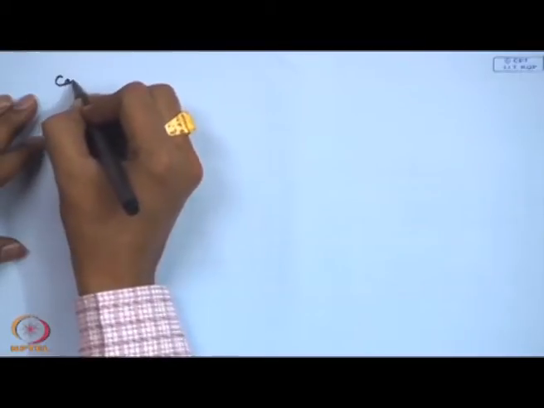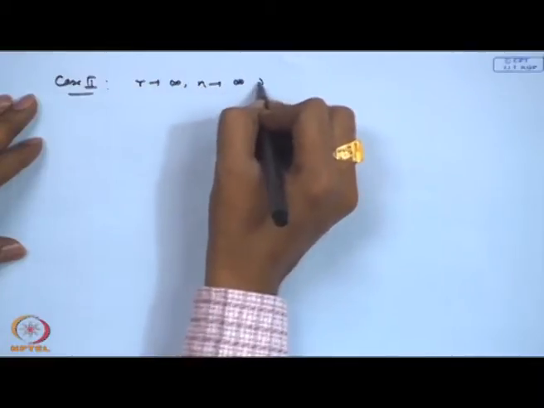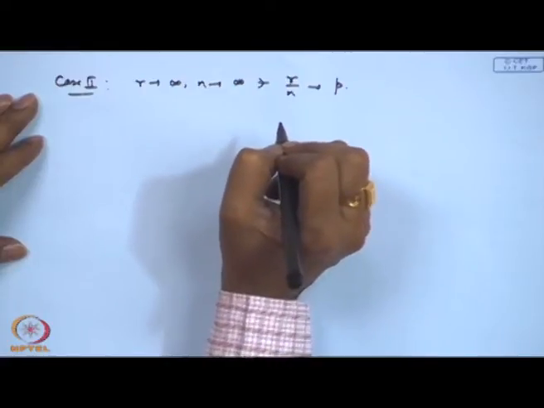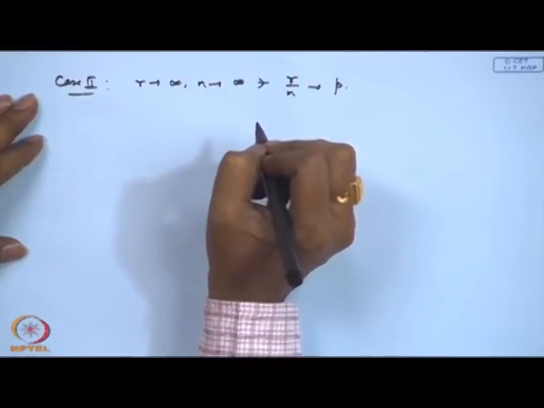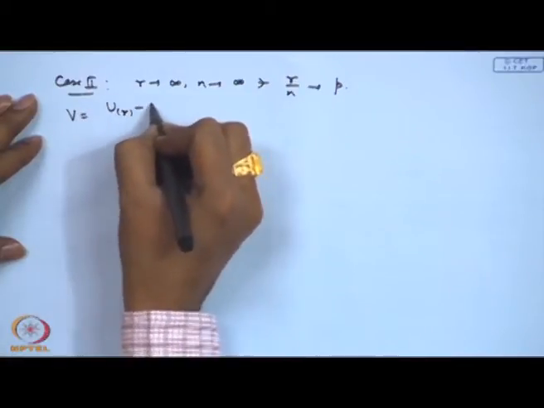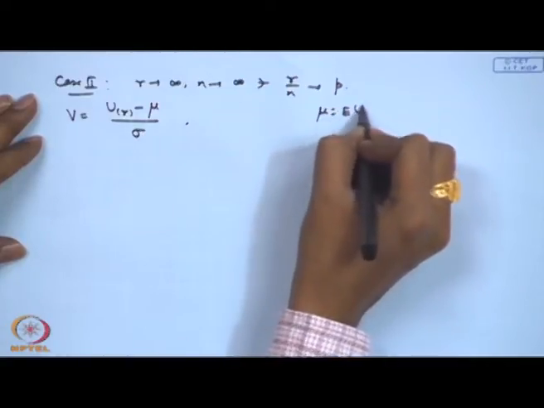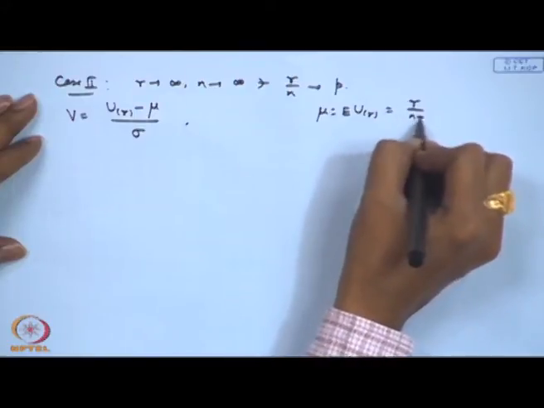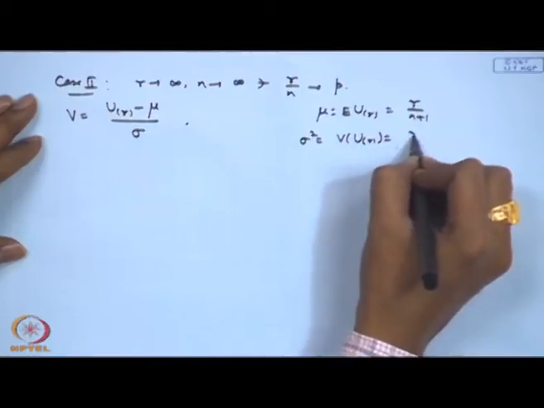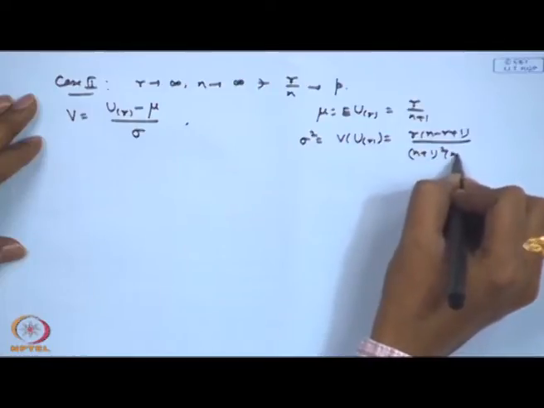Let us consider case 2, r tends to infinity, n tends to infinity, such that r by n tends to v. Let us look at u r minus mu by sigma, where mu is the expectation of u r, that is r by n plus 1, and sigma square is the variance of u r, that is equal to r into n minus r plus 1 divided by n plus 1 square into n plus 2.